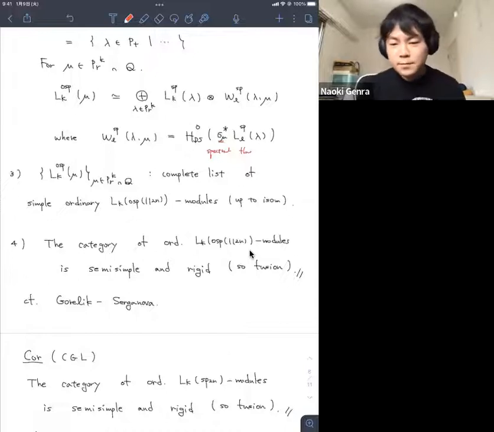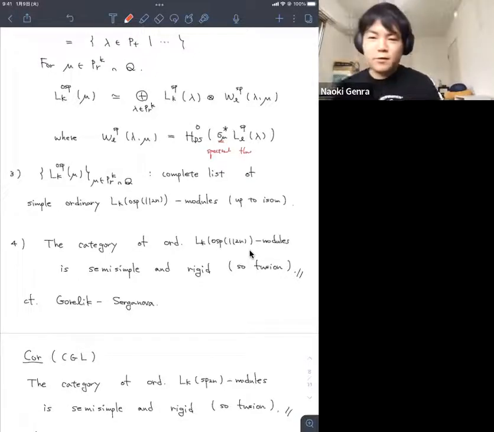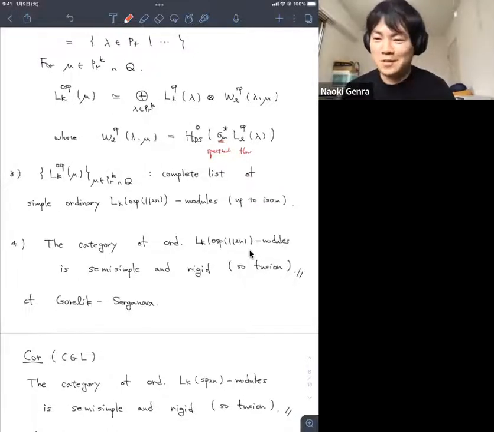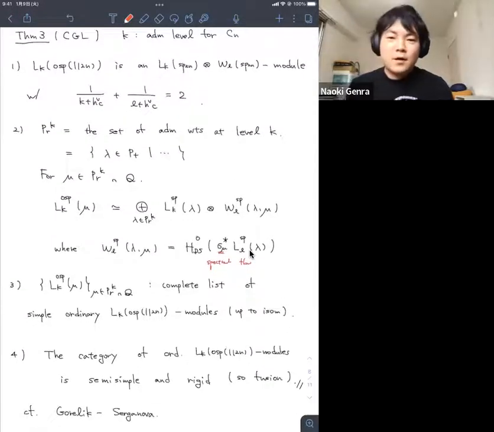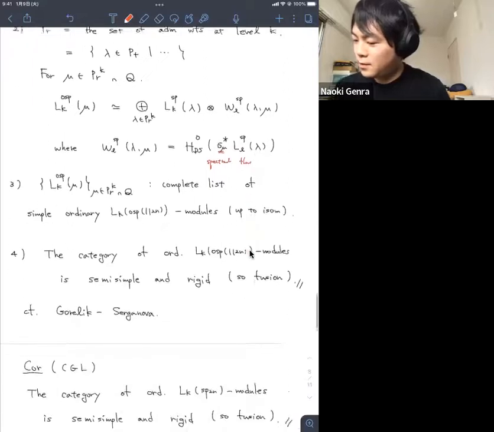So the question is how to prove this statement. Everything is so non-trivial, so I should explain something more. First of all, we need to show this at the multiplicity level of this module. This is some technical computation.